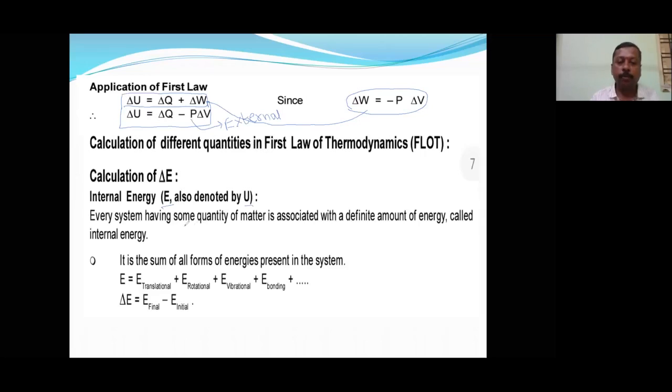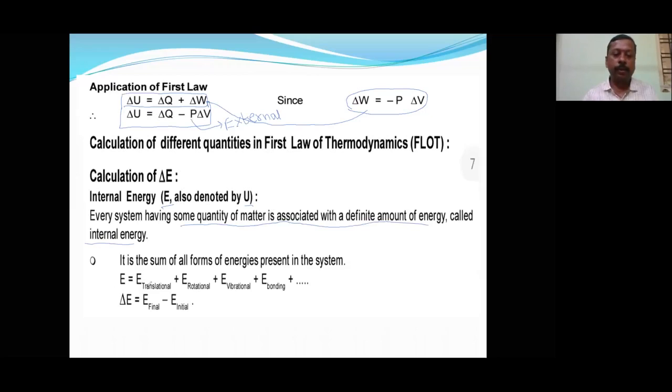Already I have told you about internal energy. Every system, with some quantity of matter, is associated with a definite amount of energy called internal energy. Like every mobile nowadays comes with some internal memory, likewise every system by virtue of its birth is going to contain some energy. That energy is called internal energy. As soon as the system is formed, it is going to have some energy.